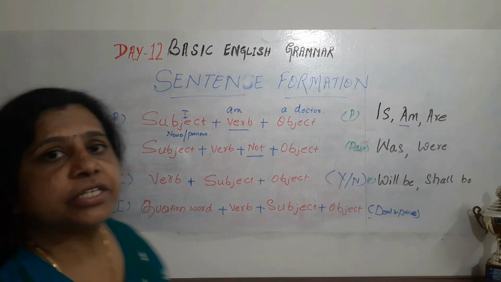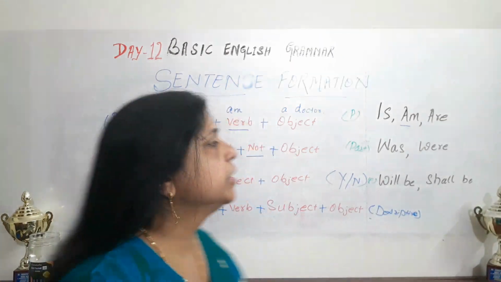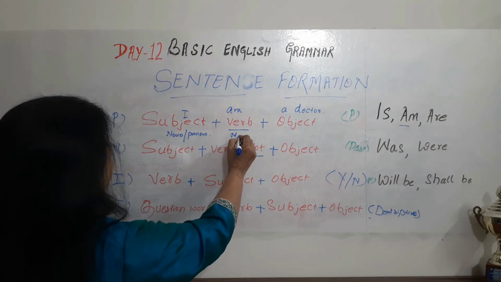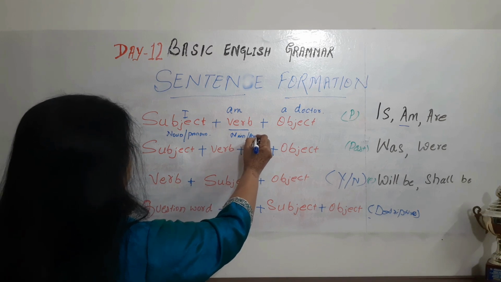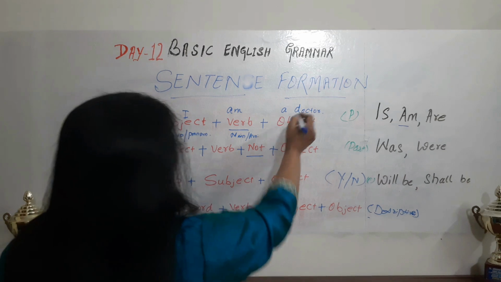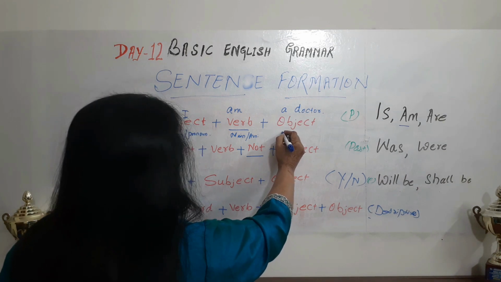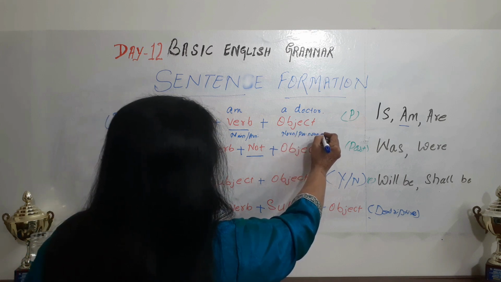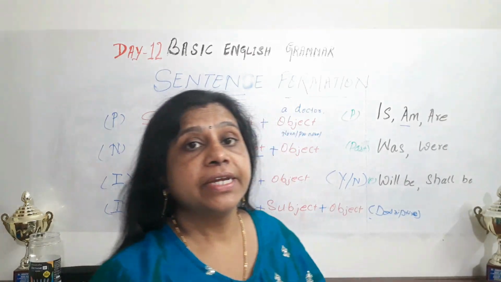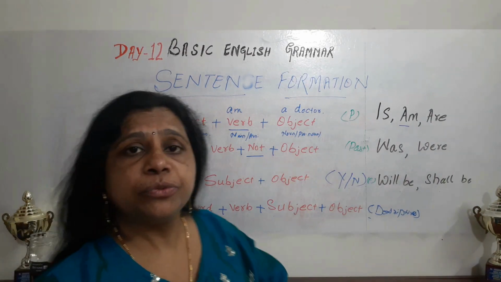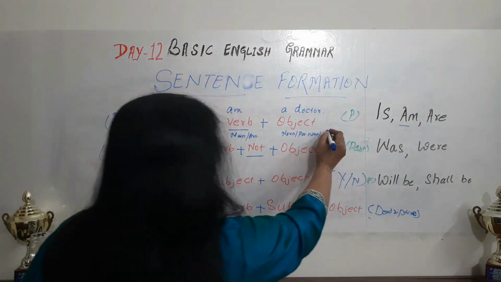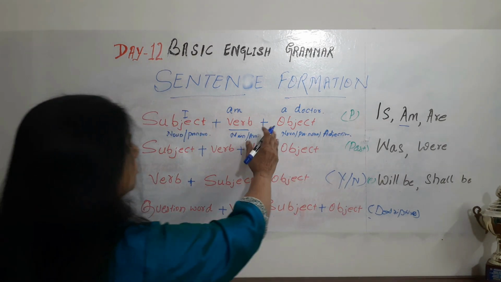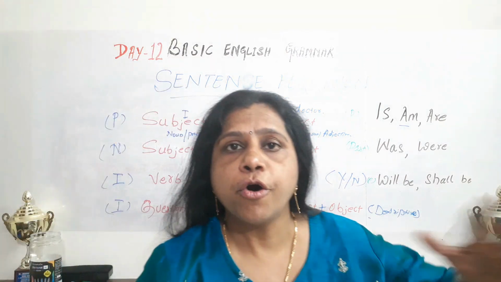Okay. In subject we use noun or pronoun. In verb, main verb or auxiliary verb. Object is again noun, pronoun. In object we can see noun, pronoun, and adjective. So the remaining part after the subject and verb will have everything as the object part.